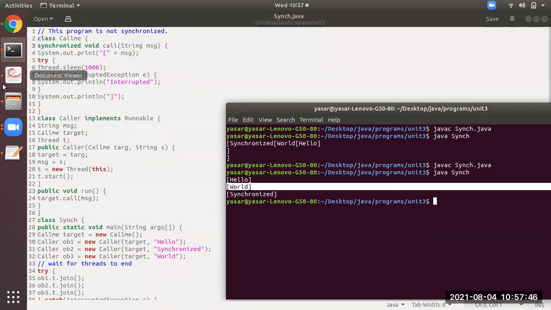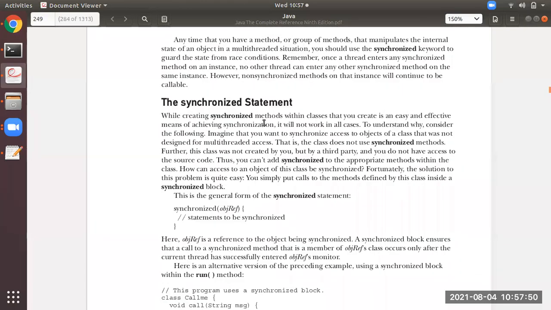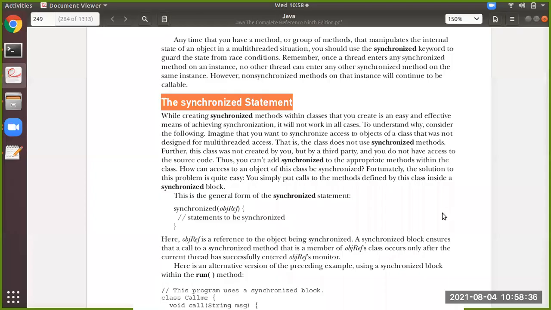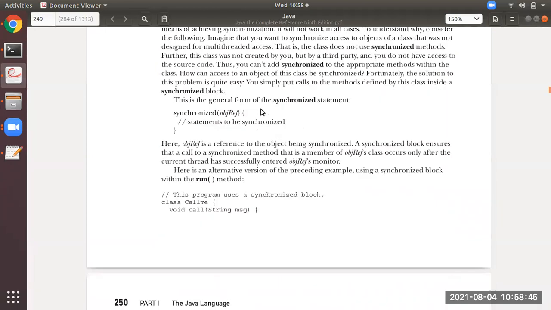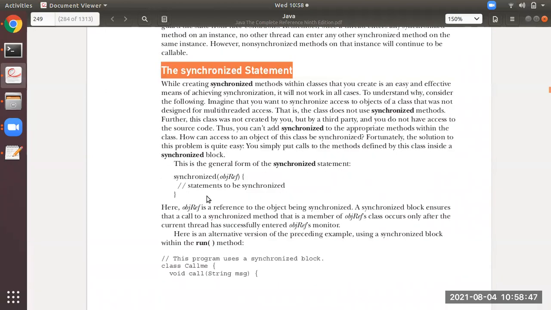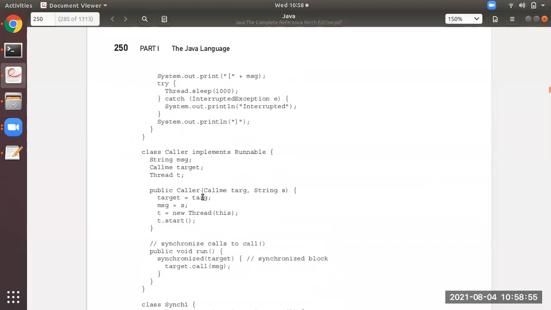Okay, now the next thing is achieving synchronization through the synchronized statement. The next thing is to achieve synchronization. The second one is the synchronized statement. So how to achieve synchronization? The other way is the same program, students, but